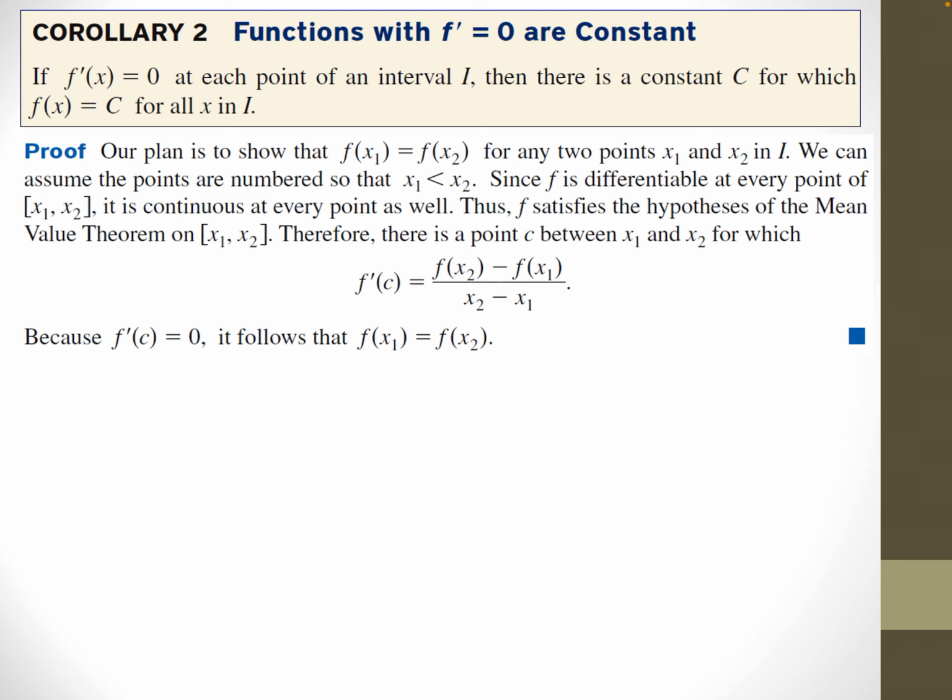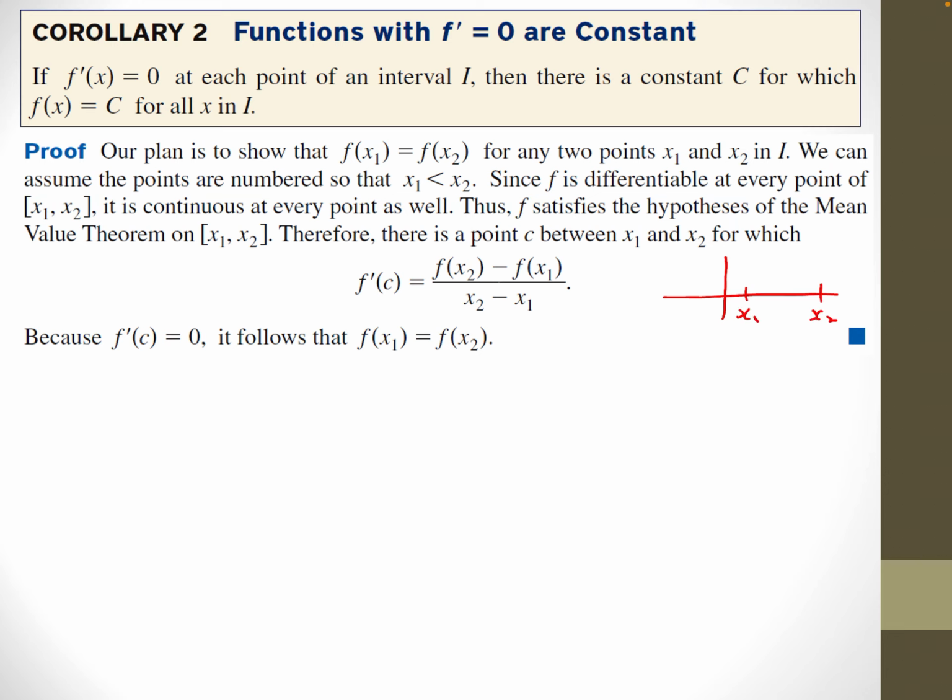Another corollary, if f prime at x equals 0, so if you get a derivative of 0, then there's a constant c where the function is equal to that constant. Again, this is such an obvious result to me, that if the derivative is 0, the function must be a constant. But difficult to prove. Actually, sort of difficult to prove, but the mean value theorem does it in just a couple of steps. Our plan is to show that for any 2 points, x1 and x2, f at x1 will be equal to f at x2, that the y values will be the same. And again, we're going to assume that they're numbered x1 and x2, and that x1 is smaller than x2, like that.